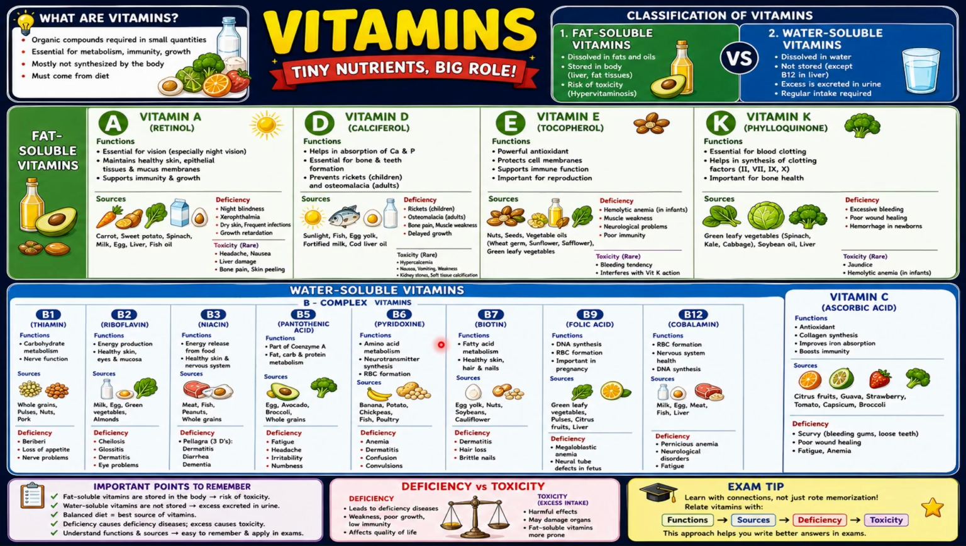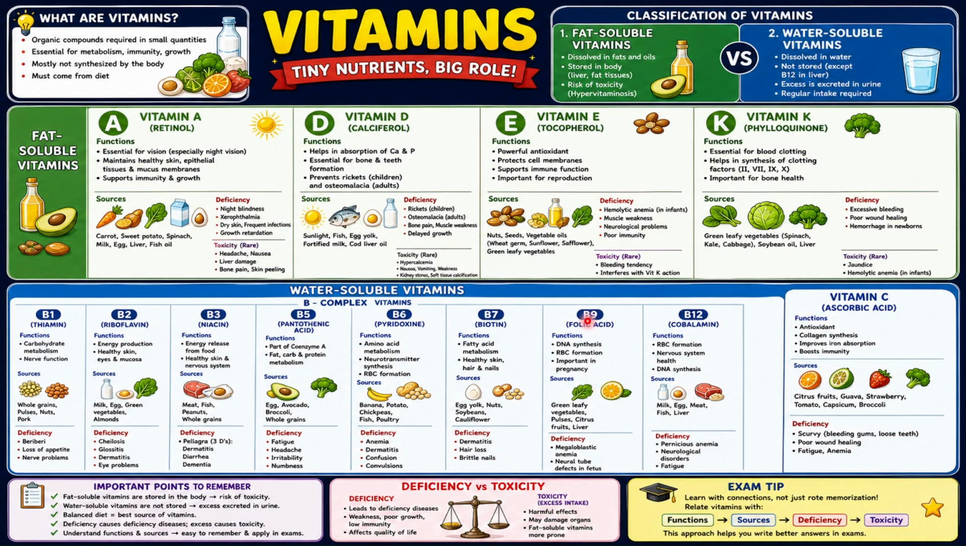Now, B7, biotin, a beauty vitamin. Remember it, a beauty vitamin. If you want beautiful skin, healthy skin, nails, hair, so B7 is very essential. Now, remember that deficiency will cause hair loss and brittle nails.